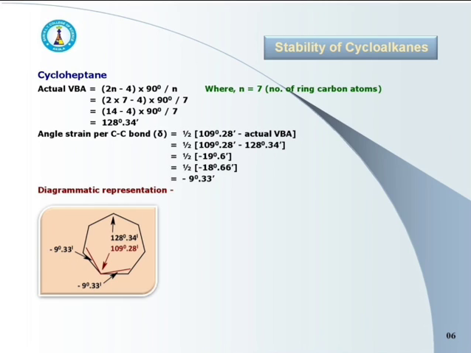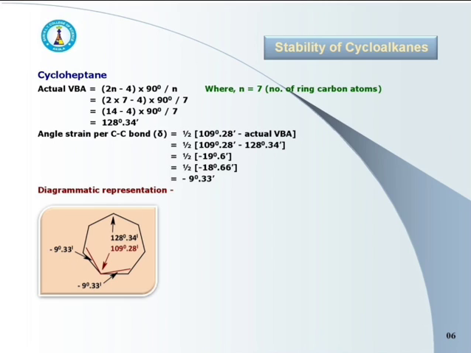Next to this is the 7-membered cyclic ring, that is cycloheptane. As the number of carbons in the cyclic ring is 7, for cycloheptane the value of n is 7. Calculate the actual valence bond angle using the same formula, that is (2n minus 4) into 90 degree upon 7.